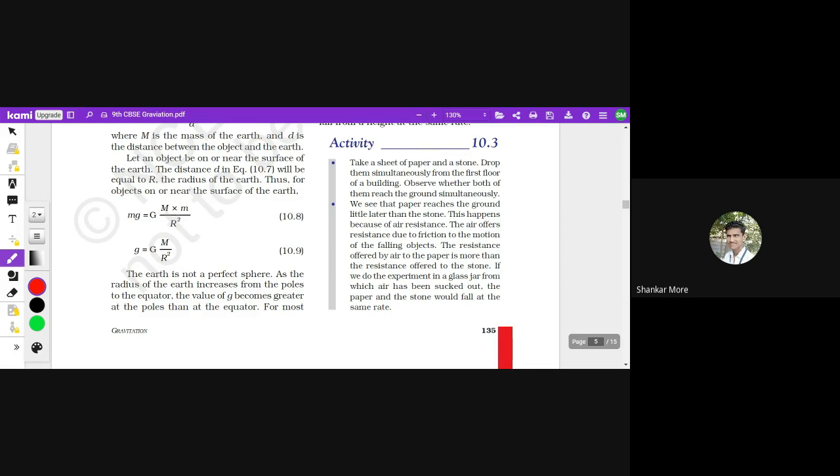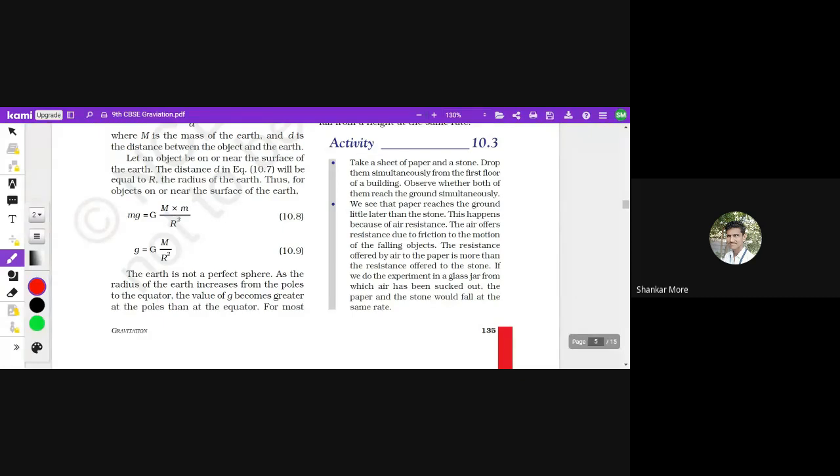No, see, mass is irrelevant. Mass is irrelevant as compared to the earth. Mass is not the issue. In comparison to the earth, a stone and a paper are both almost the same. Are you getting my point? But the paper will not land on the earth as fast because of the air friction and the air resistance. Air acts on the paper so it can't reach faster. That's the reason.